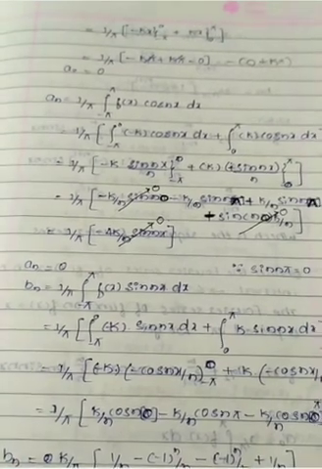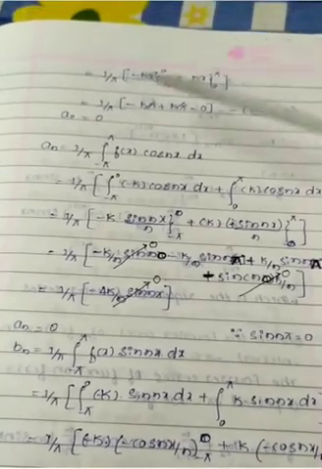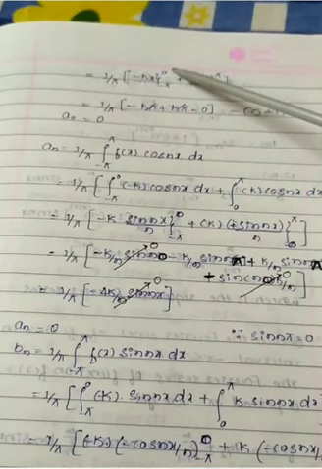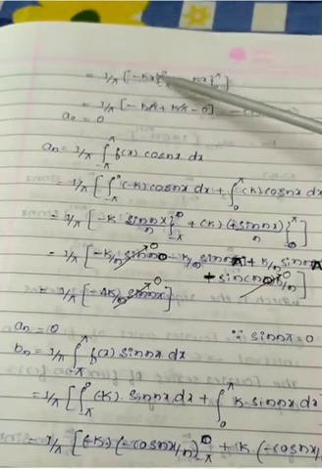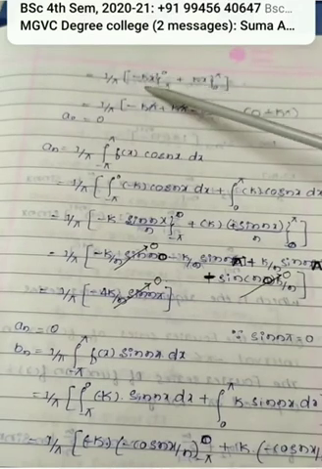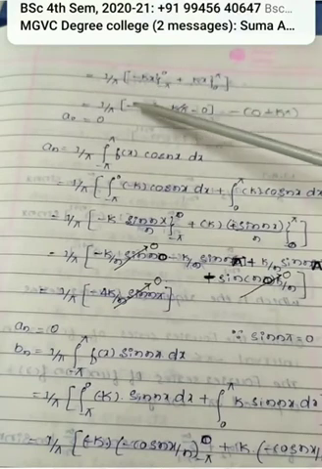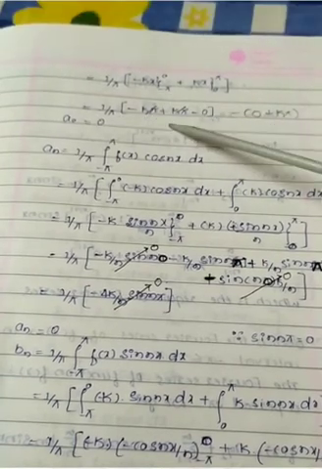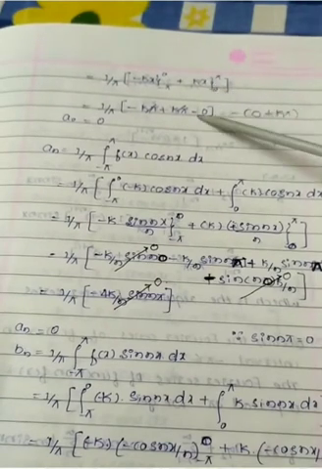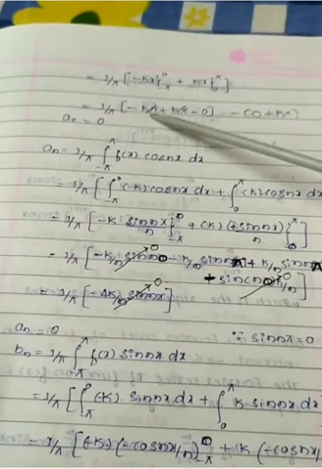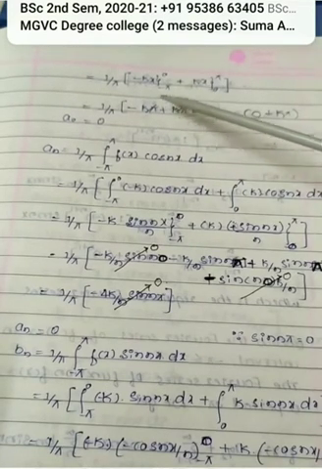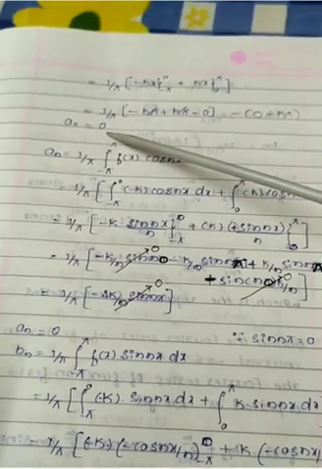What do you get? Upper limit minus lower limit: 1 by pi constant as it is, minus, put x equal to 0, we get 0. Next, put k, minus of minus gives a plus. Then x equal to minus pi, we get minus k pi. Plus, here put x equal to pi, we get k pi. Next x equal to 0, we get minus 0. Solve this: minus k pi plus k pi get cancelled. Then the terms are 0, therefore the a0 value is 0.